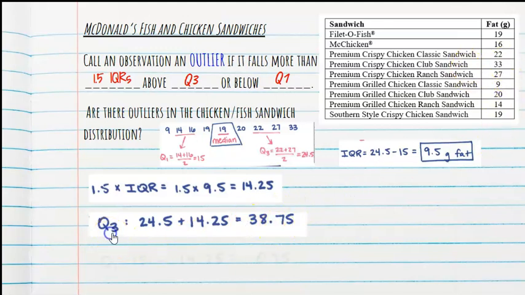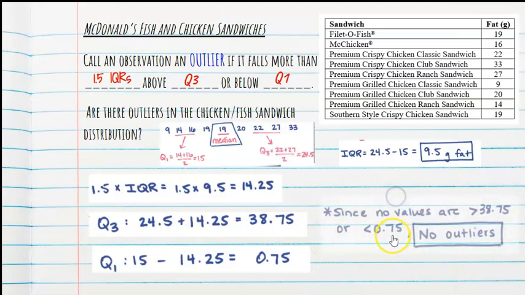Now, do the Q1 version. Well, I take my Q1, my quartile 1, and I subtract the 14.25, and I get 0.75 fat grams. Well, that is the low fence. Do I have any fat grams lower than that? No, I don't. So because there are no values greater than 38.75 and none that are lower than 0.75, we would say there's no outliers. So notice there's some mathematical work you've got to show to prove there are no outliers in this situation.